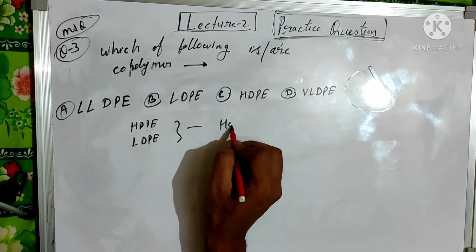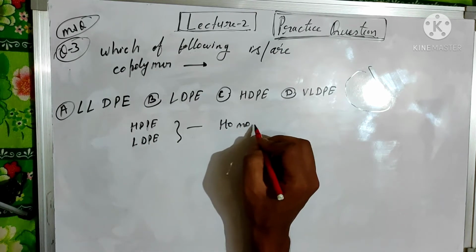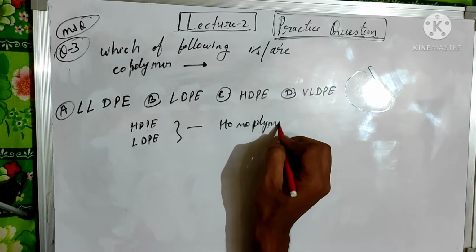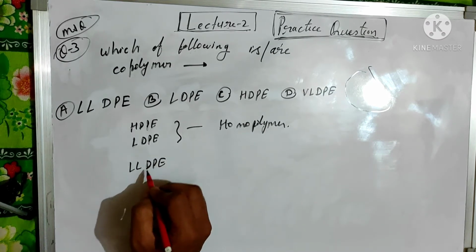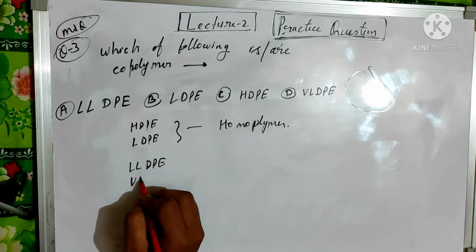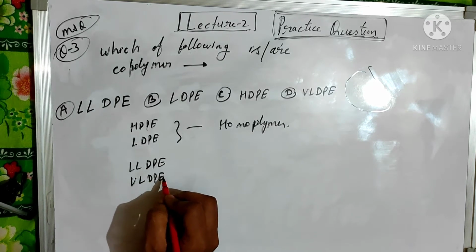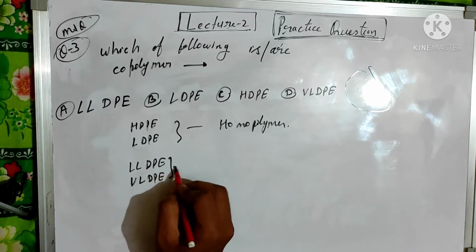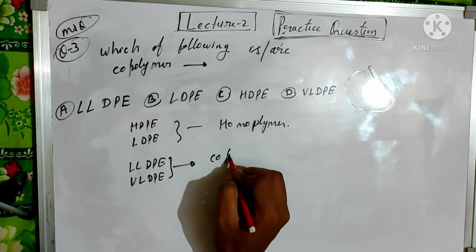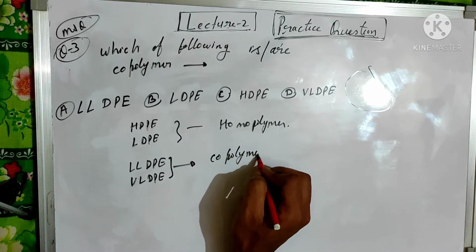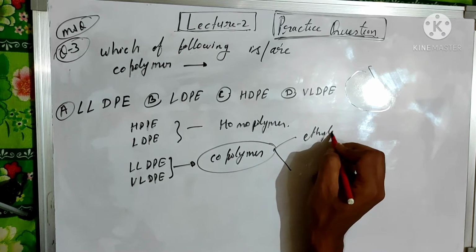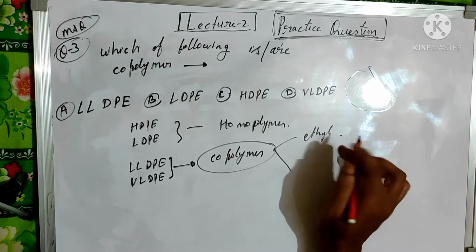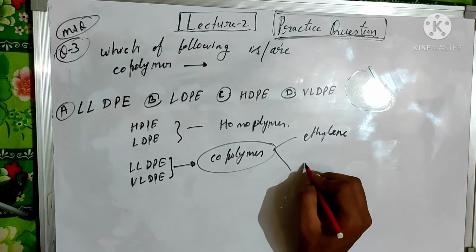Both HDPE and LDPE are homopolymers, and LLDPE and VLDPE, these both are copolymers, and their monomers are ethylene and alpha olefin.